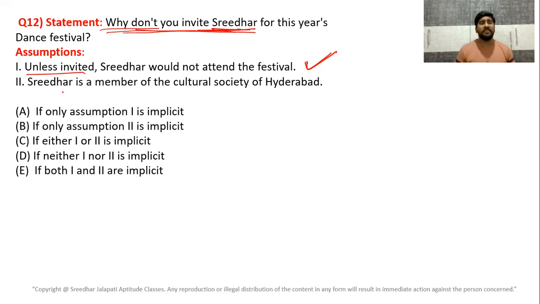Okay. Next, second: Sridhar is a member of Cultural Society of Hyderabad. This is nowhere related to the statement. In the statement, the author has never mentioned Cultural Society of Hyderabad or anywhere else. He said simply, why don't you invite Sridhar for this year's dance festival? That's it. We have no clue whether the author assumed Sridhar as a member of Cultural Society of Hyderabad or Bangalore or Delhi or something else. So the second is in no way an assumption. Therefore, only the first is an assumption. So this is how you can answer these assumptions and statement questions.